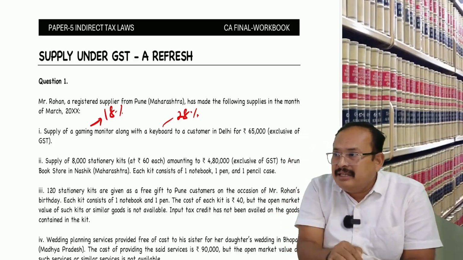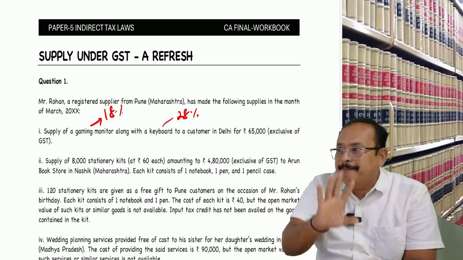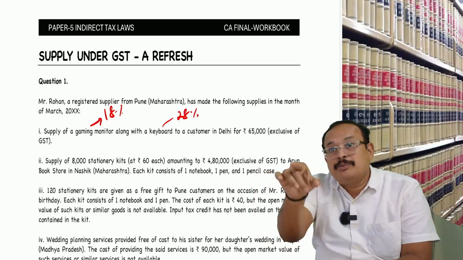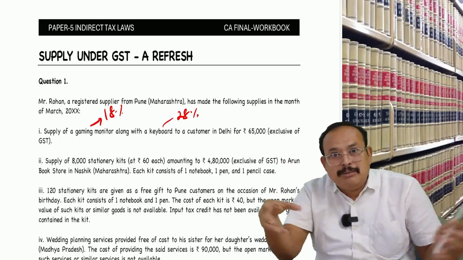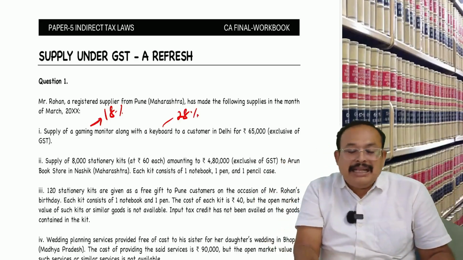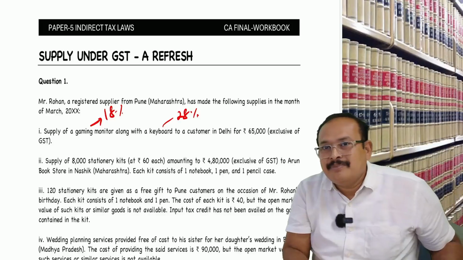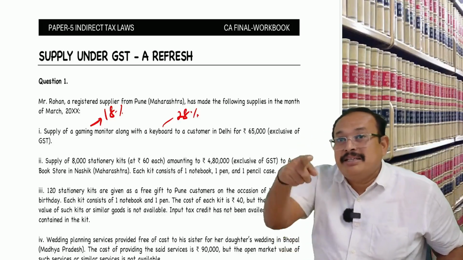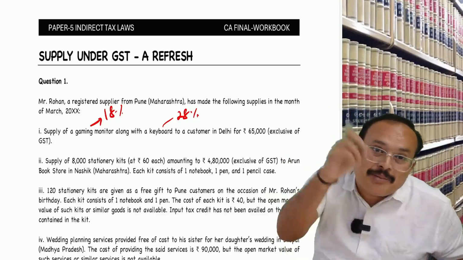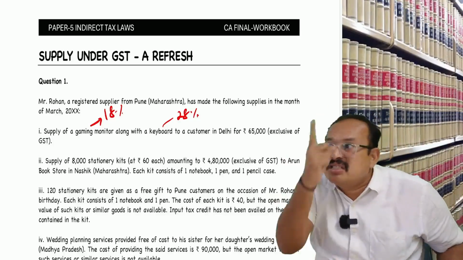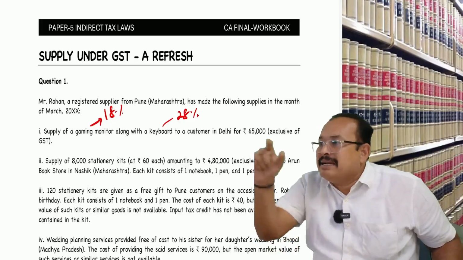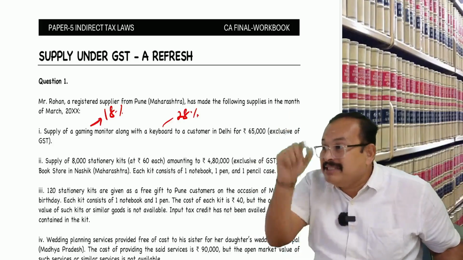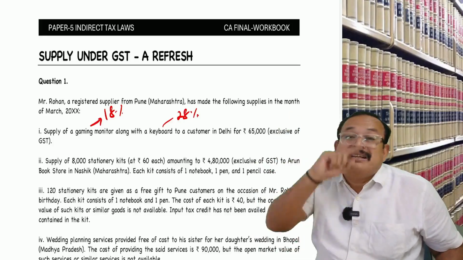Those who ask, I supply separately. You want UPS, take it, 18% GST. You want an external battery, 20% GST. You want both, I club both and supply to you. The taxpayer says it is a composite supply, the predominant element is the UPS, so GST 18% for the entire supply. The department says it is a mixed supply because an independent market exists. Therefore 18% is not applicable; the highest rate, 20%, is applied for the entire supply.